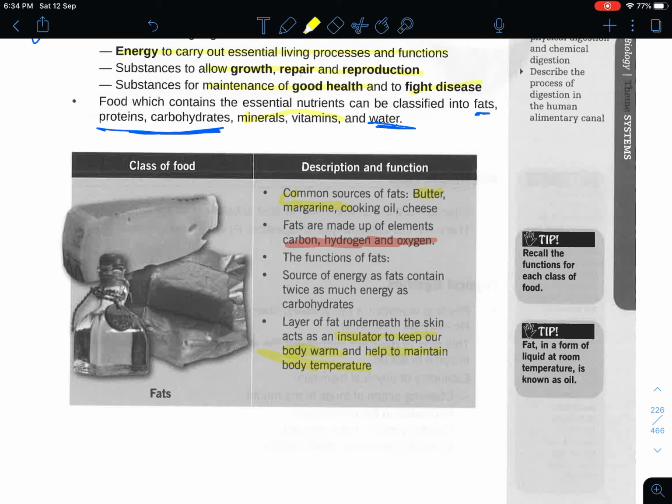Now, it is important to maintain the body temperature because most of our body reactions involve enzymes, which we will cover later on. Enzymes are special kinds of proteins or substances that help to break down your food substances into simpler, more soluble forms for absorption.